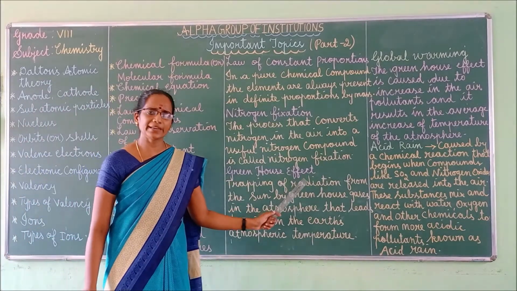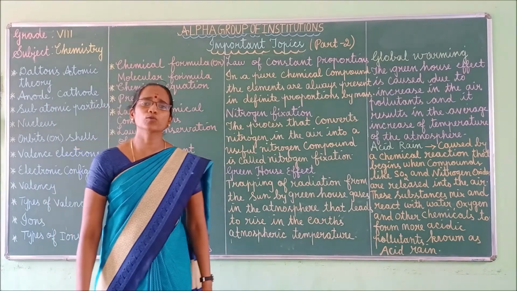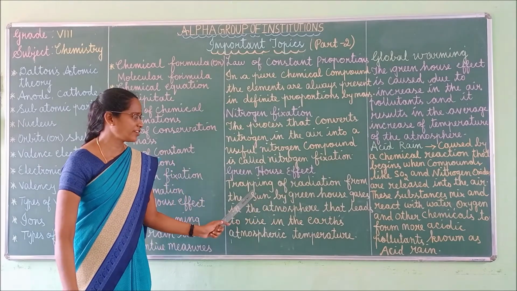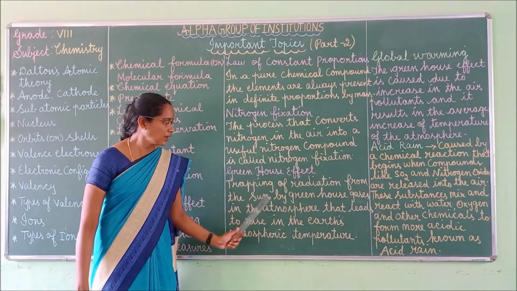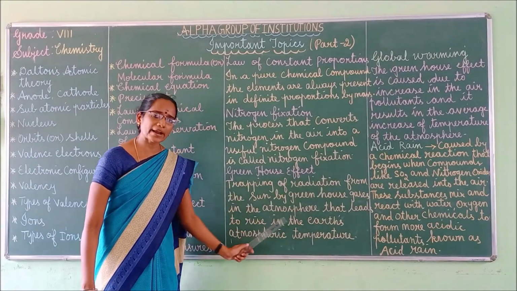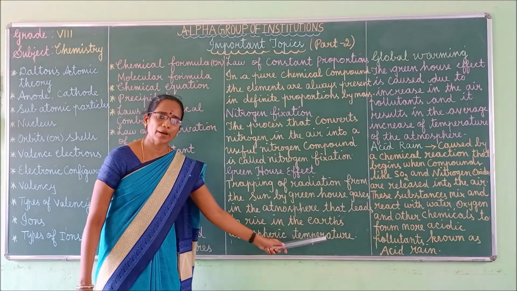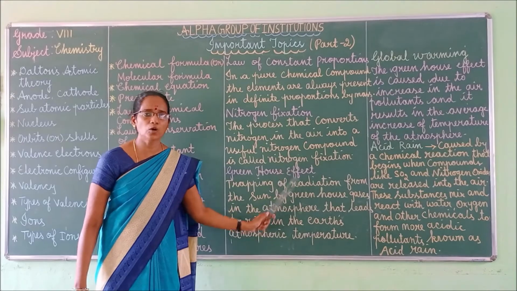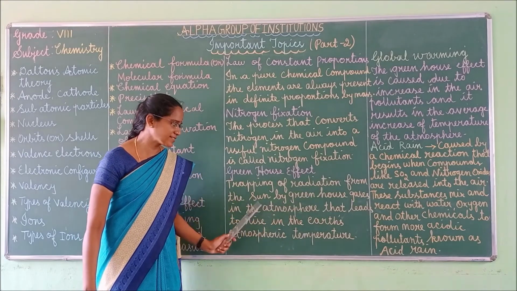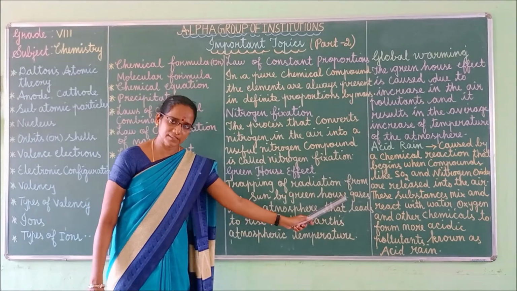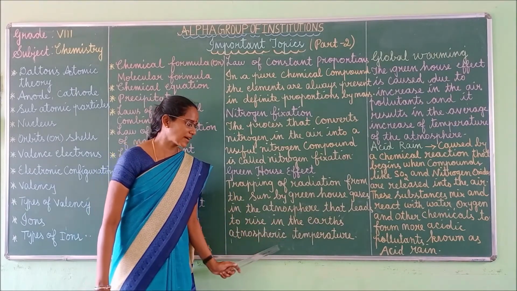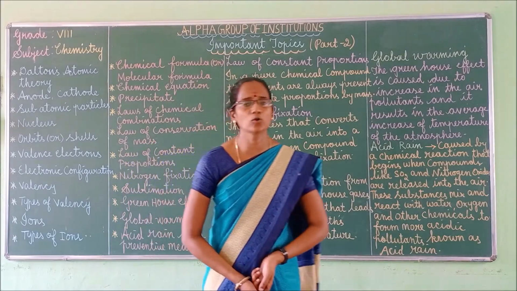Next one, greenhouse effect. What is meant by greenhouse effect? What are the different greenhouse gases? Trapping of radiation from the sun by greenhouse gases in the atmosphere that leads to rise in the Earth's atmospheric temperature is known as the greenhouse effect. Once again, I repeat, it is called the greenhouse effect.